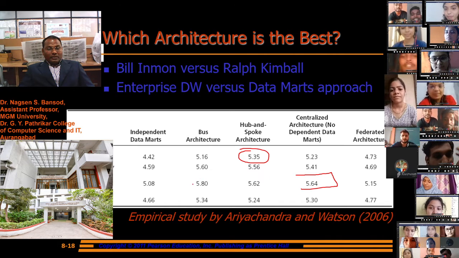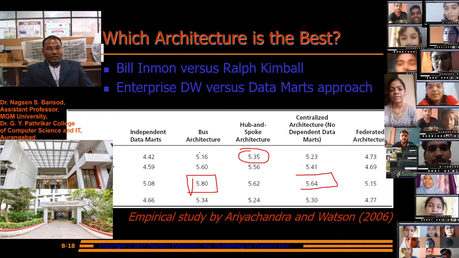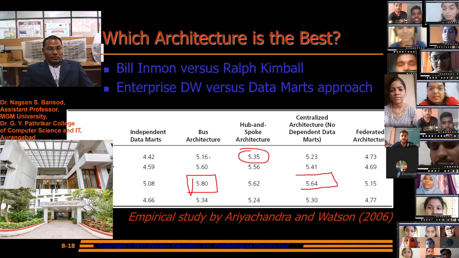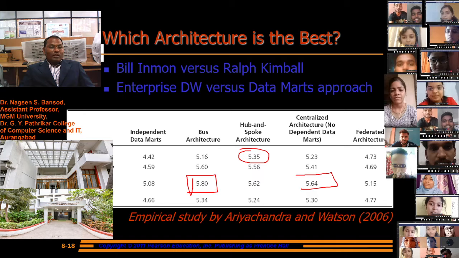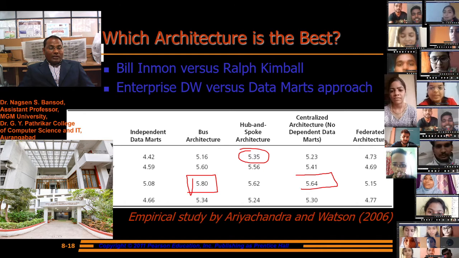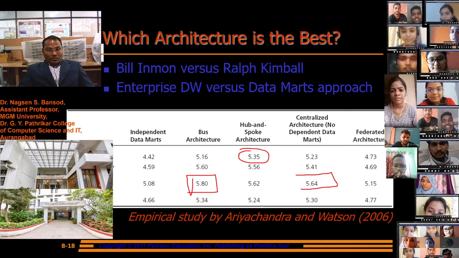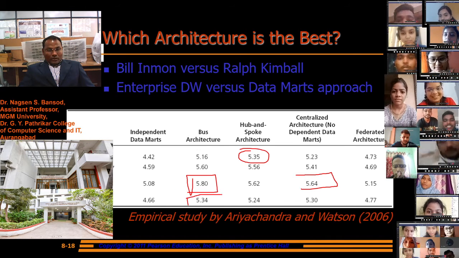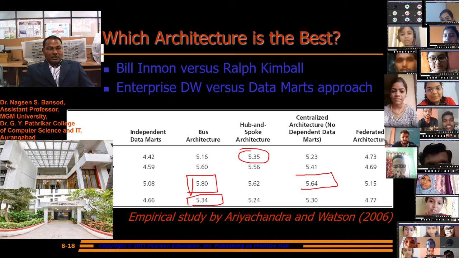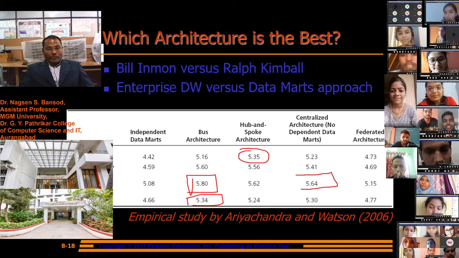You look at here, the 5.80 for bus architecture gives us the good individual impact, and organizational impact is also good in the bus architecture. So we have to use this bus architecture if our organization is using the data warehouse.